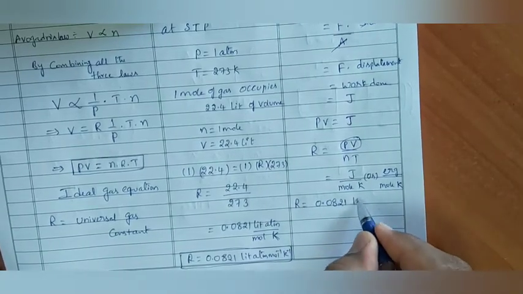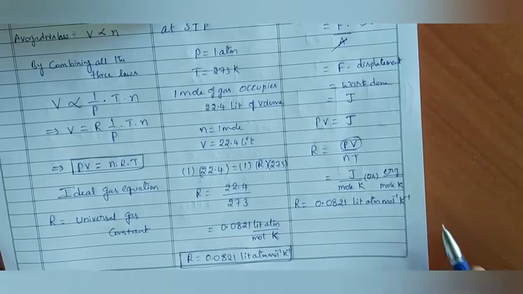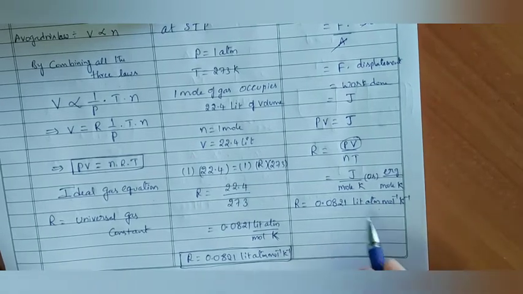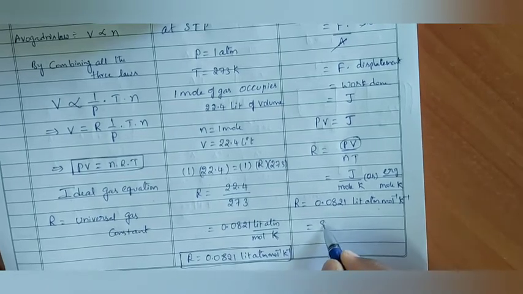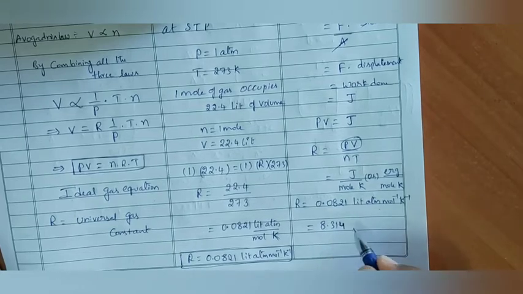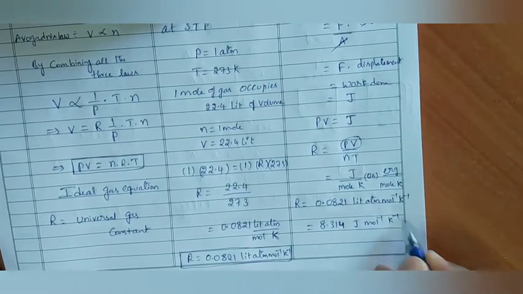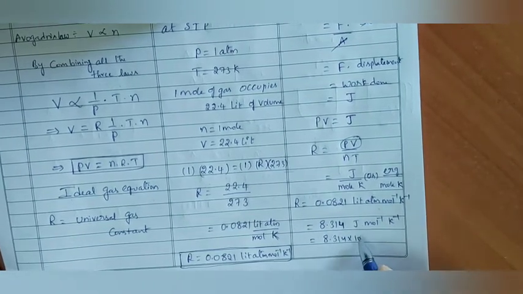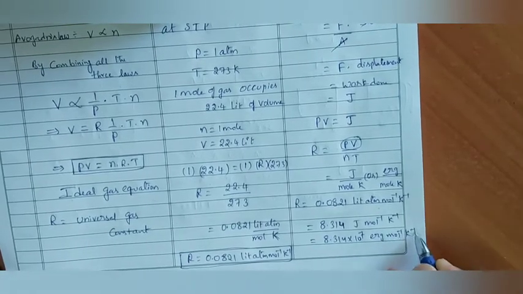R is equal to 0.0821 liter atmosphere per mole per Kelvin, which is equal to 8.314 joule per mole per Kelvin, which is equal to 8.314 into 10 power 7 ergs per mole per Kelvin.